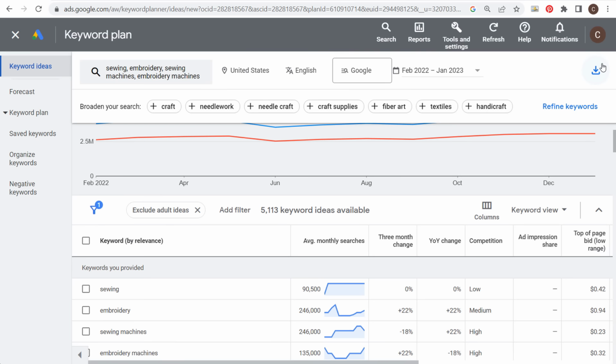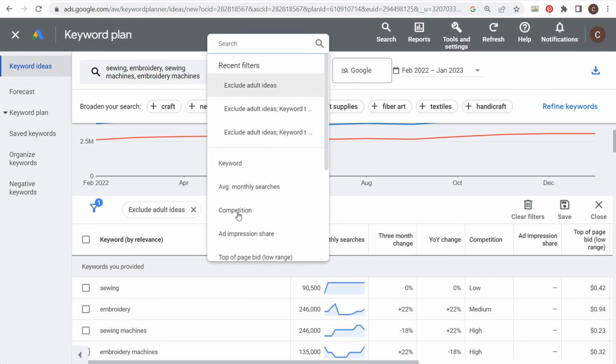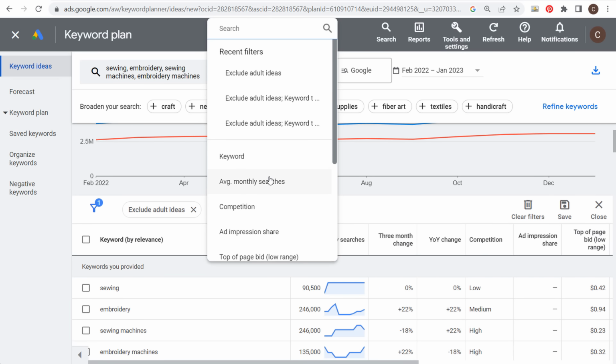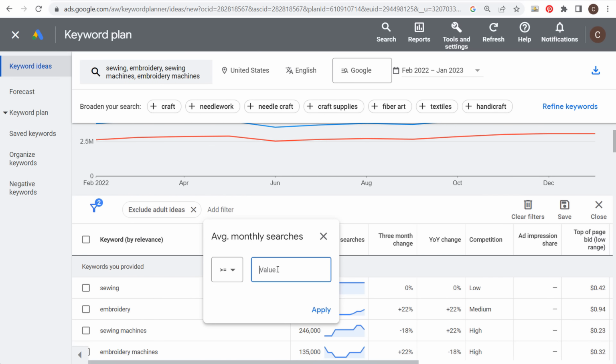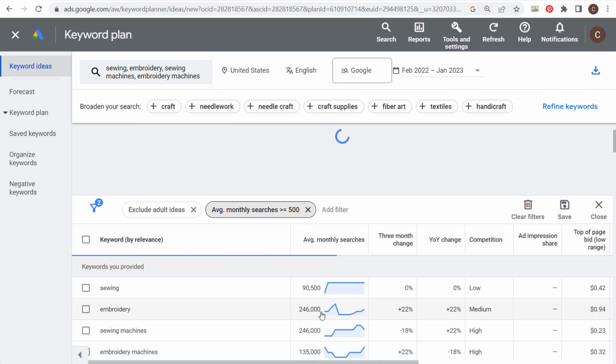because what I want to show you next is one of the things you can look at. Let's just say we add a filter. Let's say we want to make sure the average monthly searches are greater than or equal to 500. So we're looking for some of the more popular keywords right now.